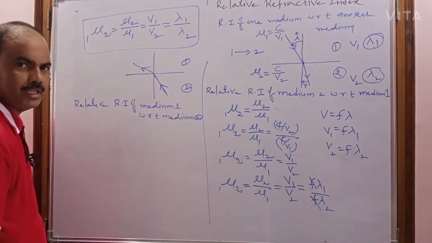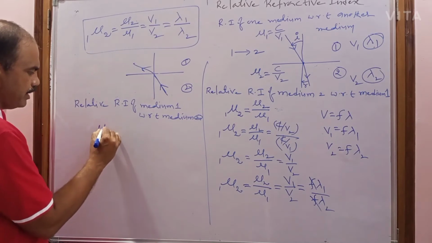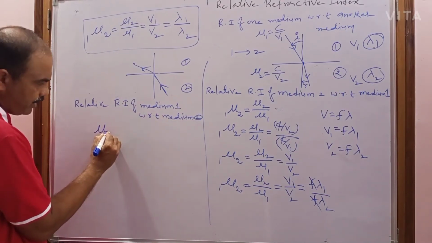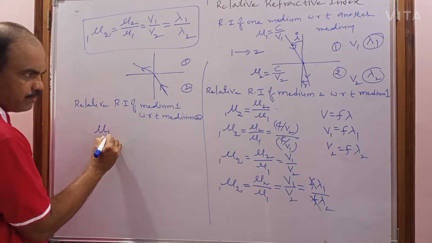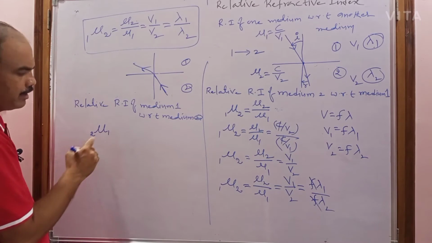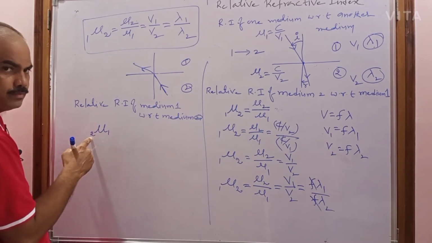So how can you write that? Relative refractive index of medium 1, which you write on the right side, with respect to whom, that you write on the left side. Relative refractive index of medium 1 with respect to 2.